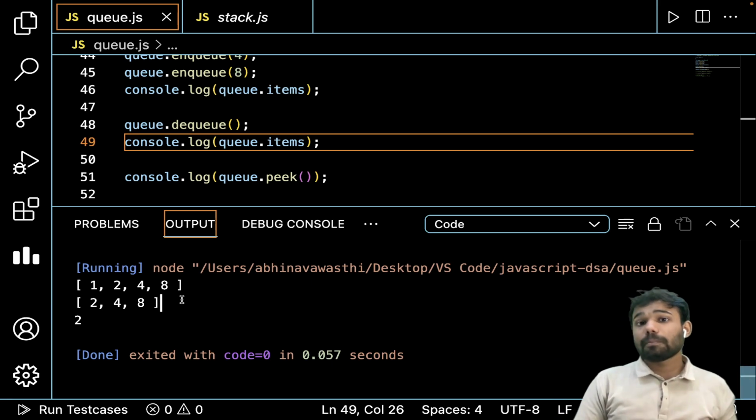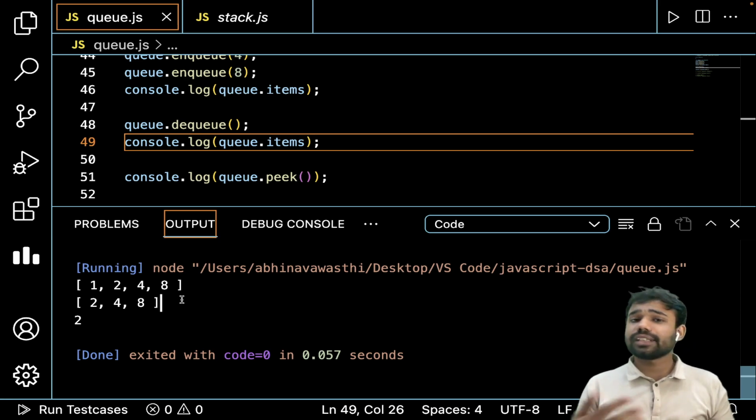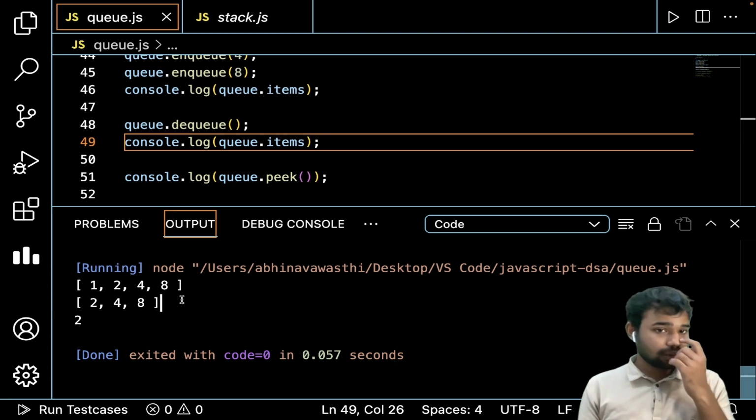But in JavaScript, we have an inbuilt function that is shift. So that shift function, that inbuilt function, makes things more clear. It becomes quite easy for you to understand, okay?